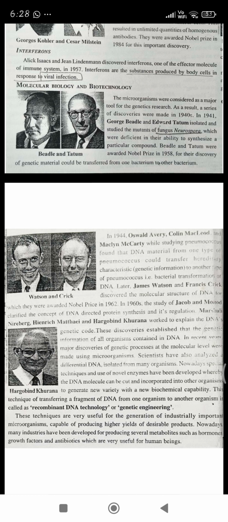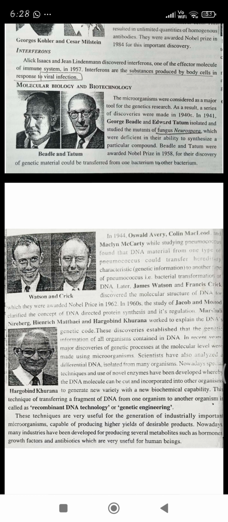Marshall Nirenberg, Heinrich Matthaei and Har Gobind Khorana worked to explain the DNA's genetic code. These three persons were the first to study and explain the DNA's genetic code, because DNA also contains some type of genetic code.